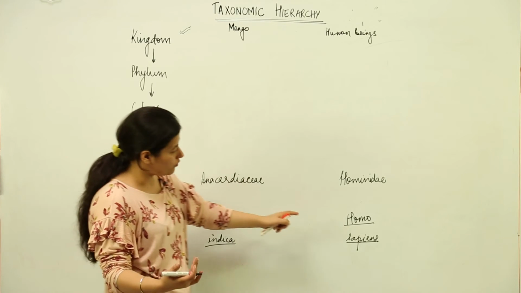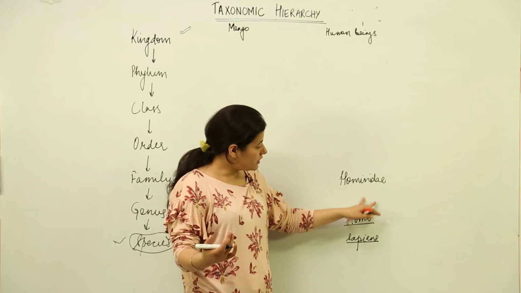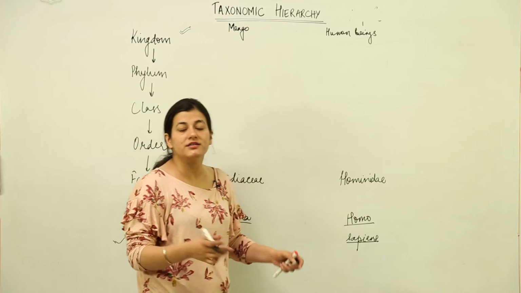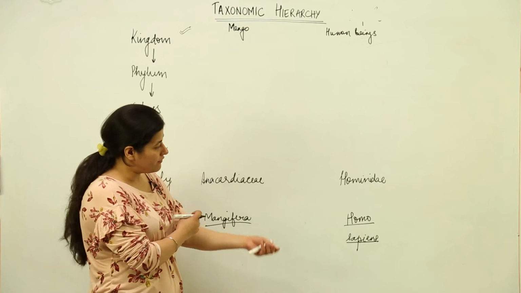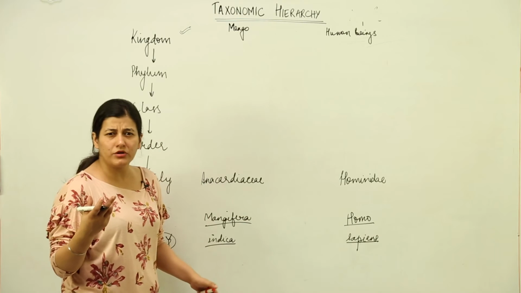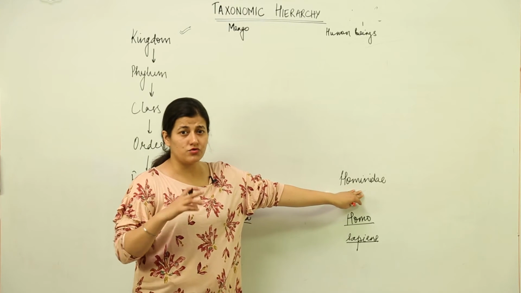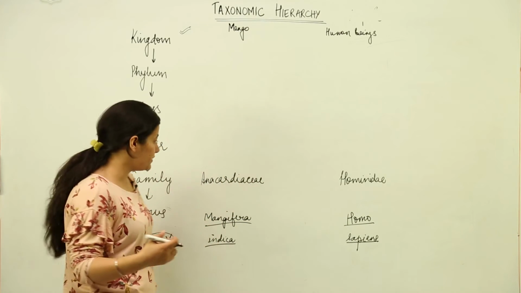As in the case of Hominidae, the number of organisms is increasing, but at the same time the number of similar characters has decreased. We have other organisms which belong to this. You might have heard about aboriginals who are found in Australia. They are also members of Hominidae, but they do not have similar characters like we human beings have.